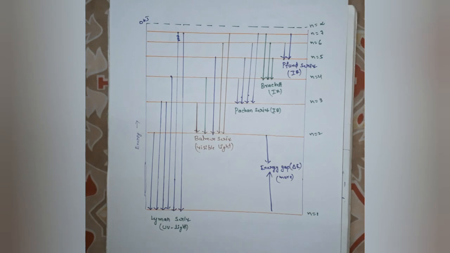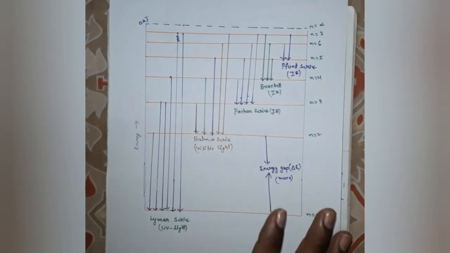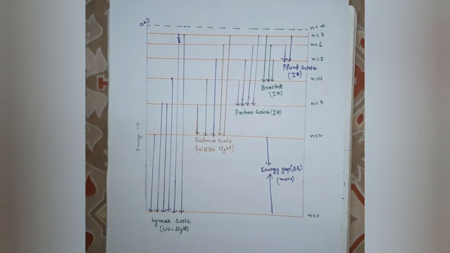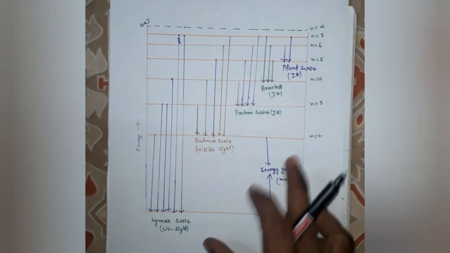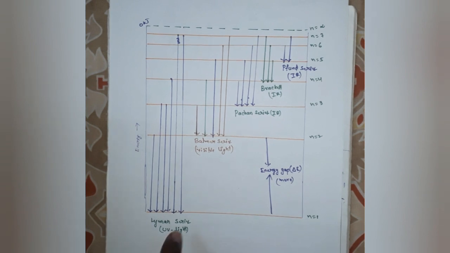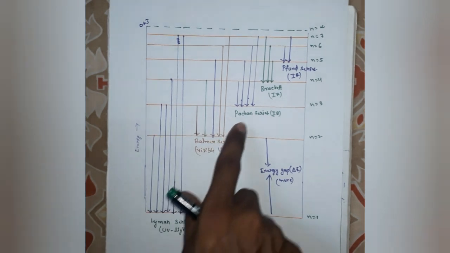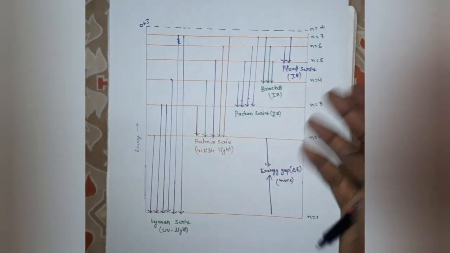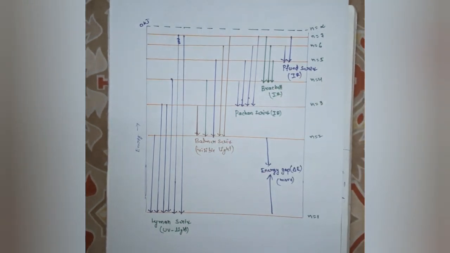Next one, the energy level diagram of the hydrogen spectrum. This is the energy level diagram of the hydrogen spectrum. You know very well that in the hydrogen spectrum five types of series of lines are possible. One is the Lyman series, second is the Balmer series, third is the Paschen series, fourth is the Brackett series and the Pfund series.